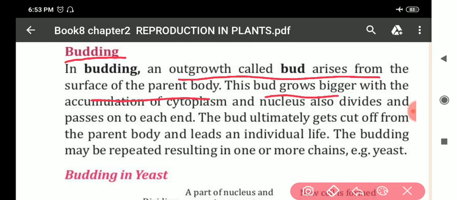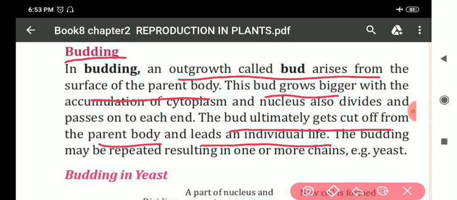Then, when the bud becomes bigger, it ultimately gets cut off from the parent body and leads an individual life. So my dear students, what happens in budding?